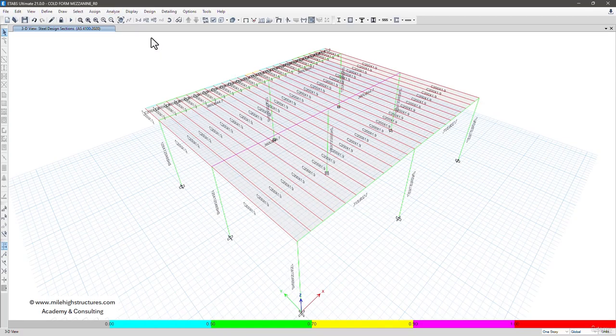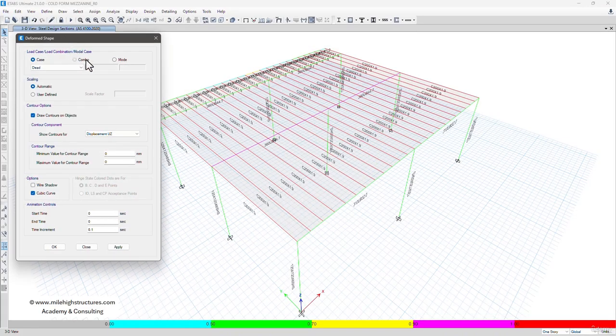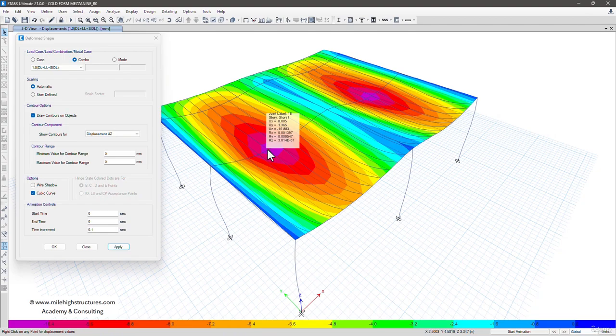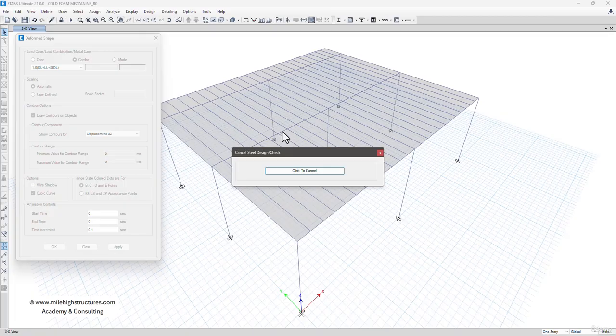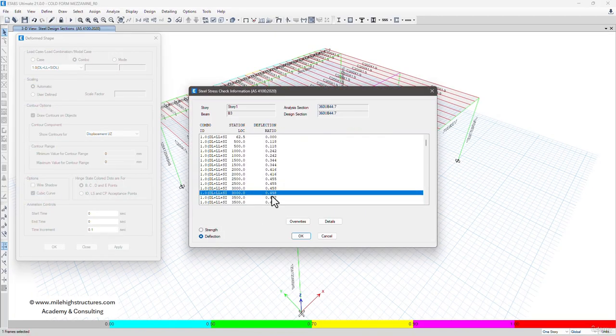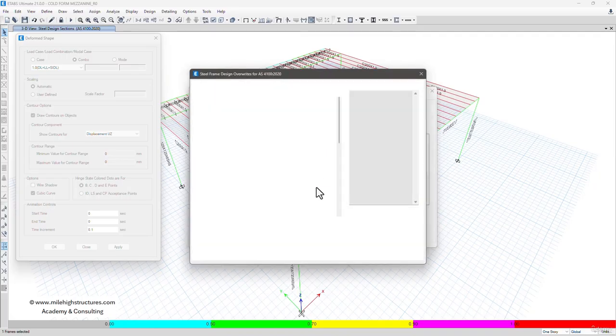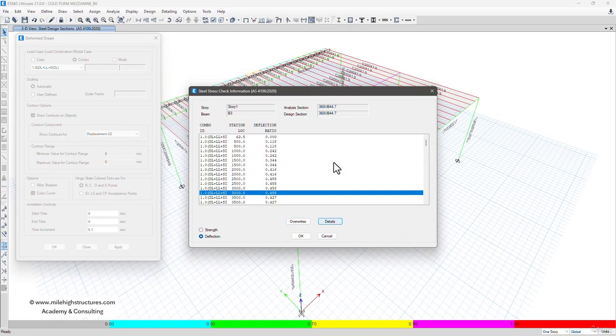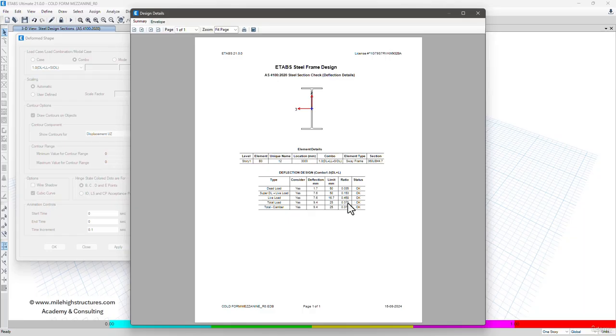We have already checked the deformation patterns also. The maximum deformation that is coming is approximately 11 mm. That is quite manageable when we're talking about a steel structure, and it should be within the limit, obviously. We have already checked this when we were doing the design of this particular steel beam. Under the deflection parameters, we can see that it is coming 0.4458. When we click on the details option here, we can see the deflection.